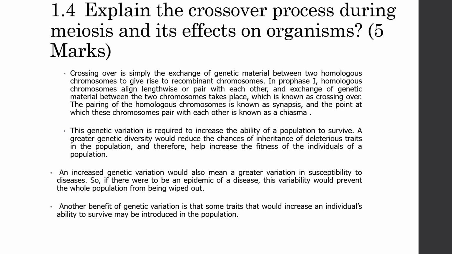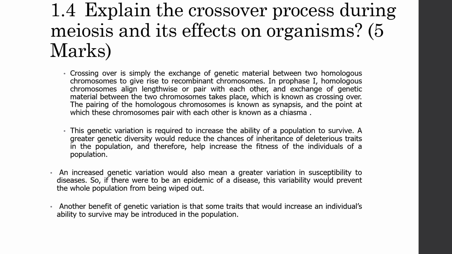Explain the crossover process during meiosis and its effect on the organism. Crossing over is simply the exchange of genetic material between two homologous chromosomes to give rise to recombinant chromosomes. In prophase I, homologous chromosomes align lengthwise or pair with each other. An exchange of genetic material between two chromosomes takes place, which is known as crossing over. The pairing of the homologous chromosomes is known as synapsis, and the point at which these chromosomes pair with each other is known as chiasma.